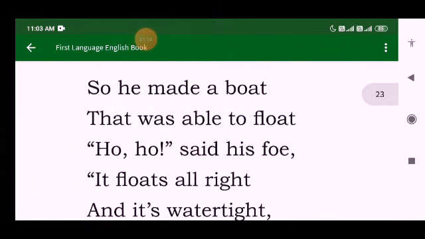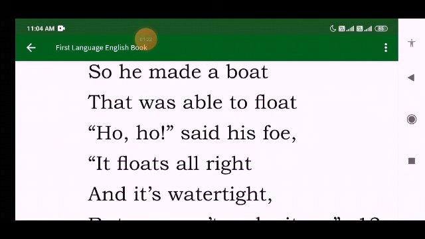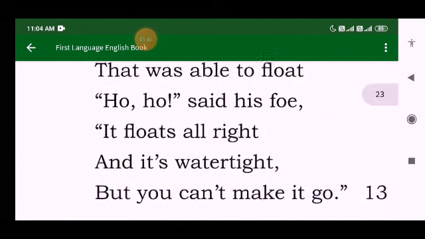So what did the man do in return? On listening to the challenge of the sea, the man made a boat. And the boat which he made was able to float. On seeing this, the enemy sea says, ho ho, it floats all right, and it's watertight also. But you cannot make it go.